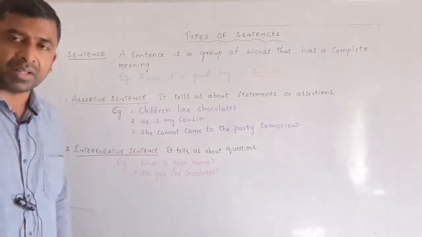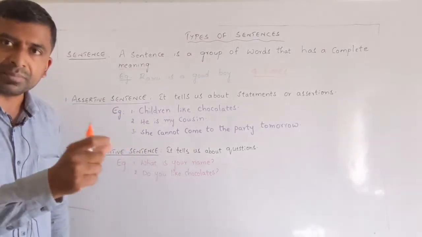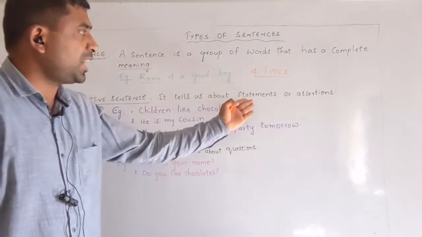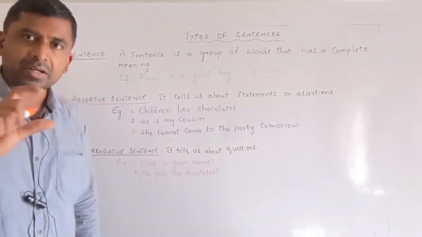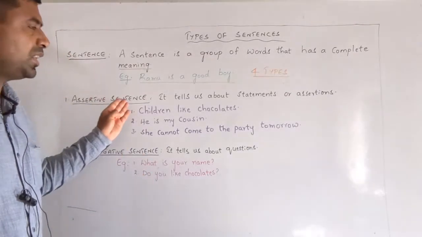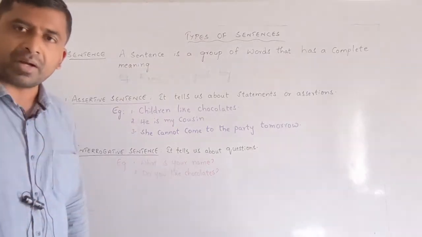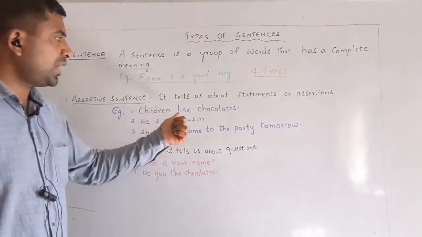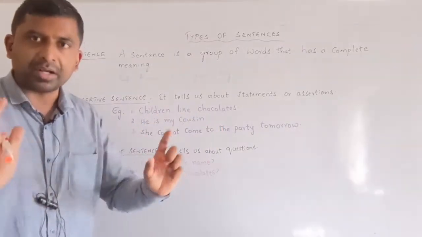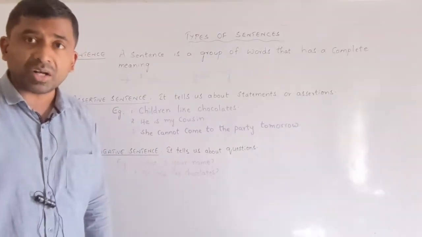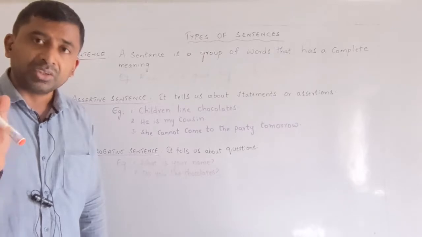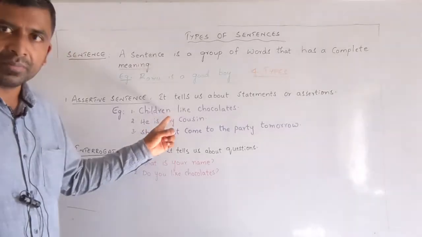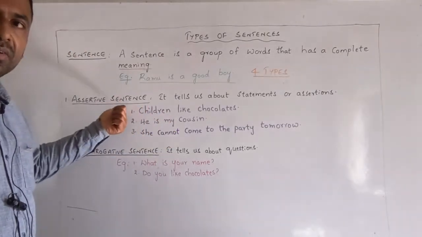That means you are asserting something or declaring something, telling something with confidence. It tells us about statements or assertions. Any statement comes under assertive sentences. For example, children like chocolates. This is a general statement. Perhaps not all children like chocolates, but in general, children like eating chocolates, don't they? Hence, this is a statement. Hence, it is an assertive sentence.